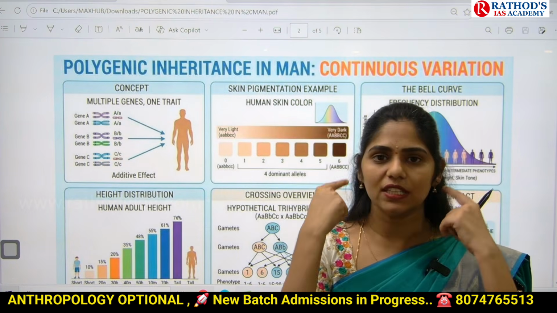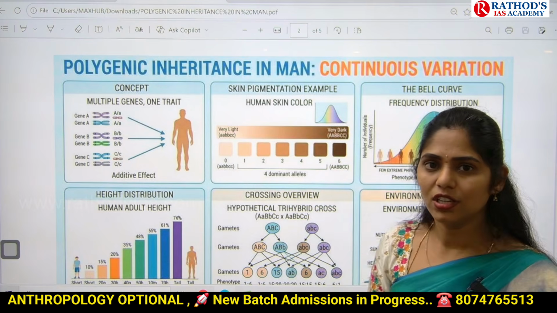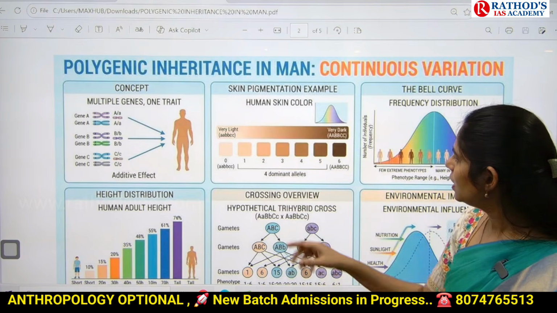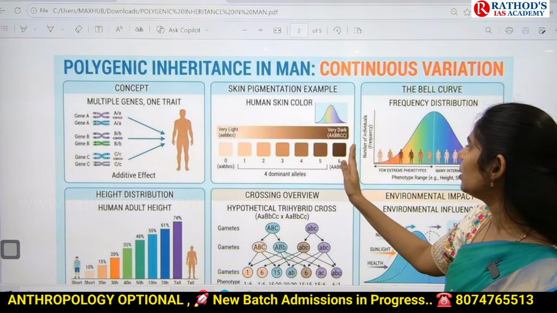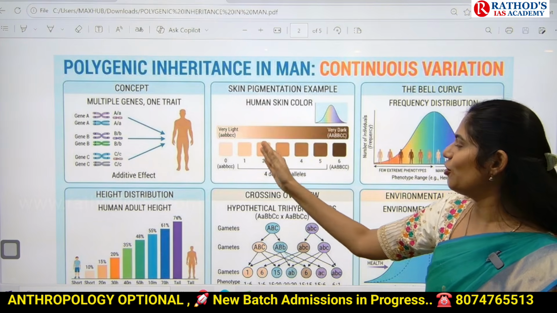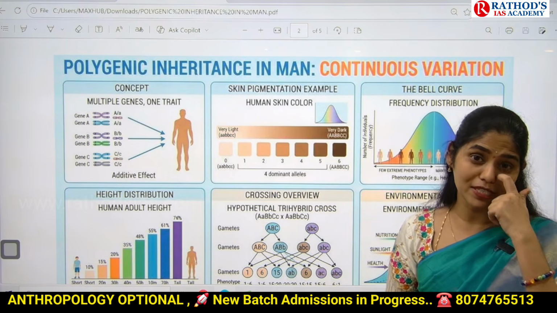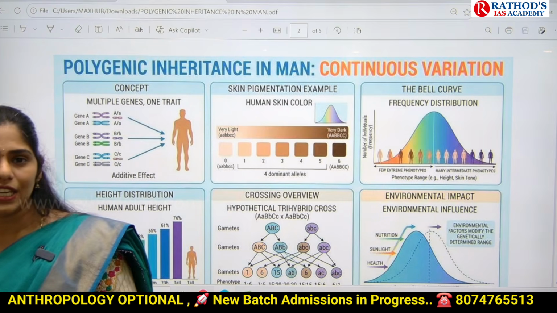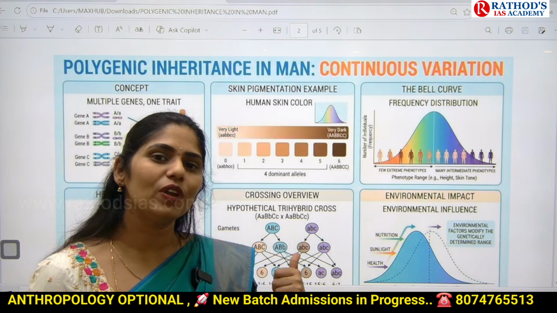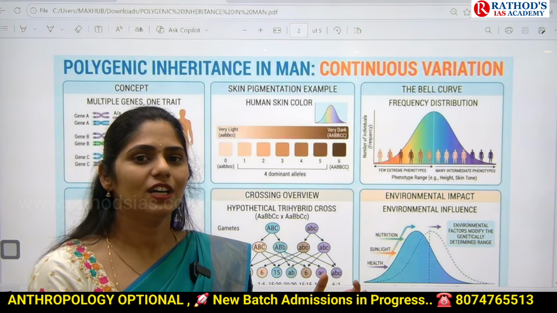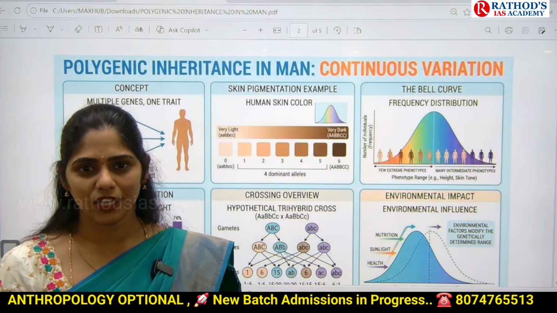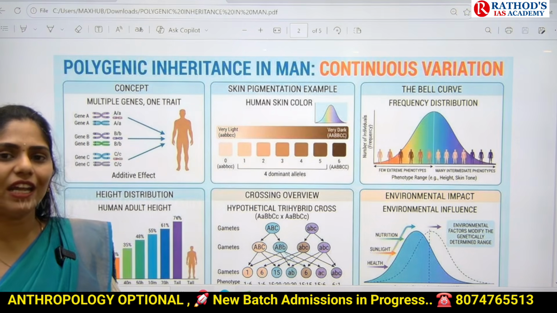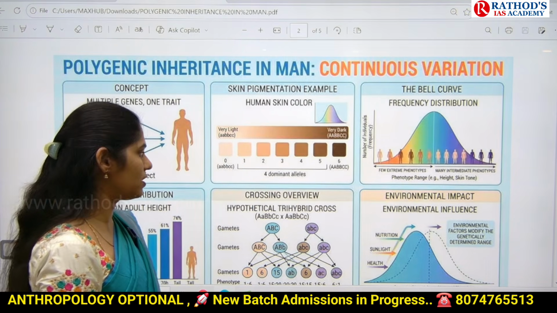And even you can see the color and texture of skin. It is also guided by multiple factors. Here you can see very light skin and here you can see very dark skin. This kind of shade boxes you can even see while purchasing any product. They give you a number, and based on your skin texture and color, you place an order for which number foundation you need, right? So here skin color, skin tone and texture are guided by multiple genes.